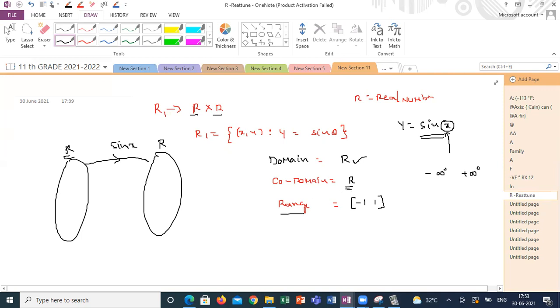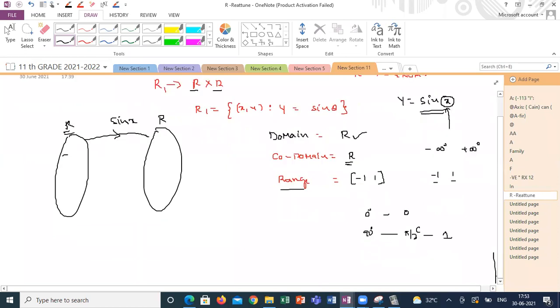What is the meaning of range? You take any angle. The maximum and minimum values of sin x are -1 to 1. The sin x always oscillates between -1 and 1. Starting from 0, the value of sin 0 is 0 and it increases up to sin 90 degrees, which in radians is pi by 2, where the value is 1.